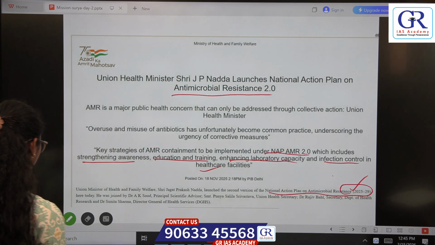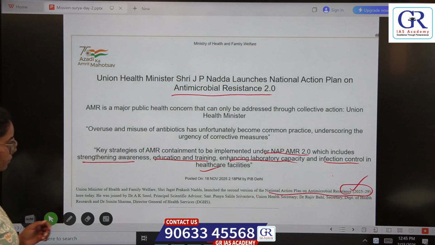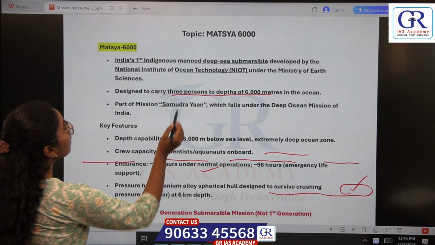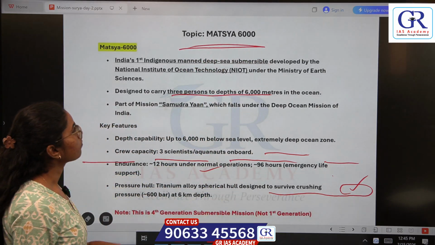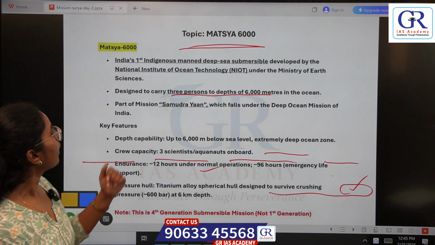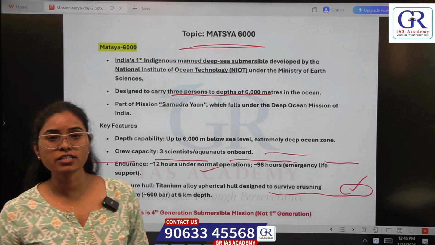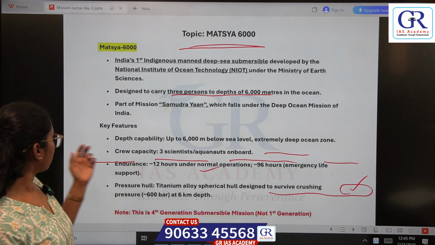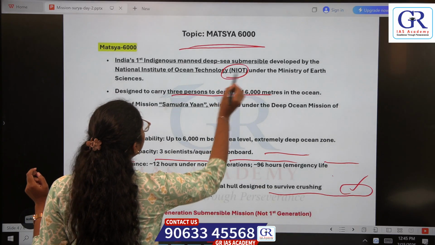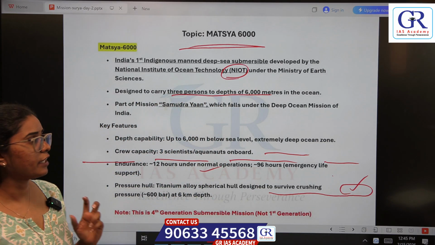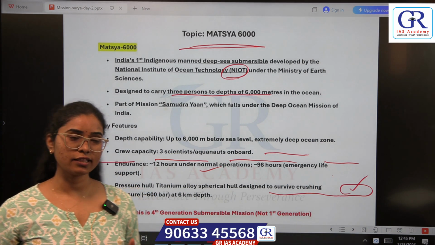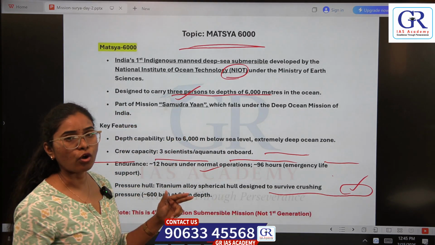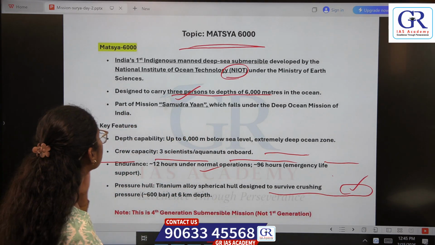Now let us move to the next topic. Our next topic is MATSYA 6000. MATSYA 6000 is India's first indigenous manned deep sea submersible which is developed by NIOT, National Institute of Ocean Technology, under the Ministry of Earth Sciences. It is designed to carry 3 persons to the depth of 6000 meters in the ocean.